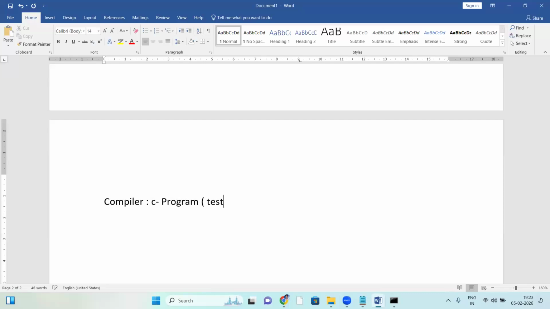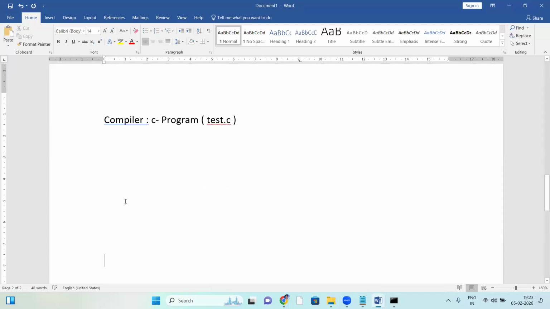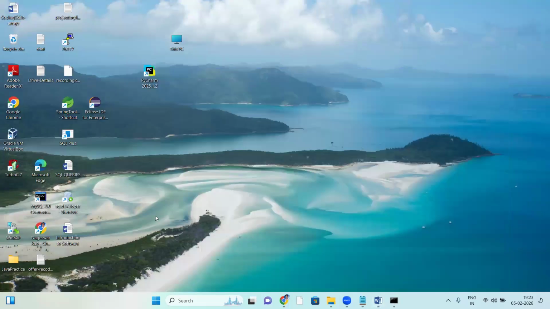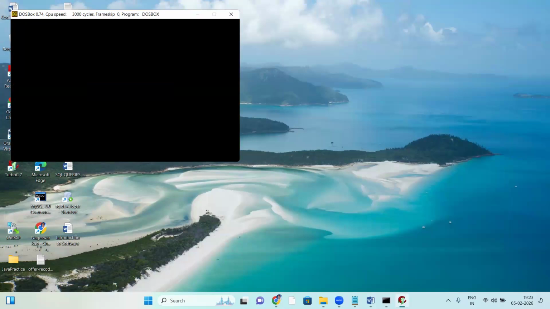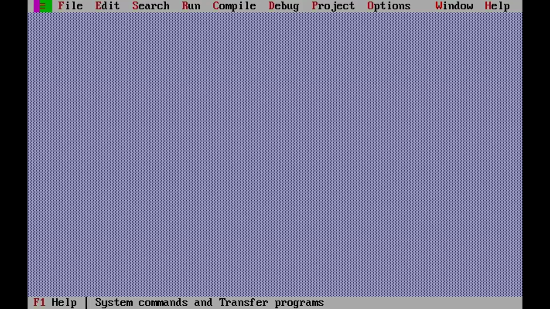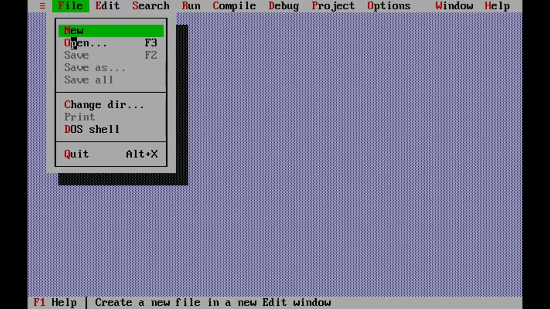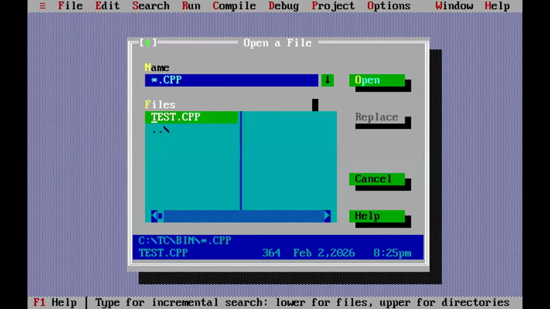How does that C program work here? Let me show the C program also. File, open. Yes, that's the C program.